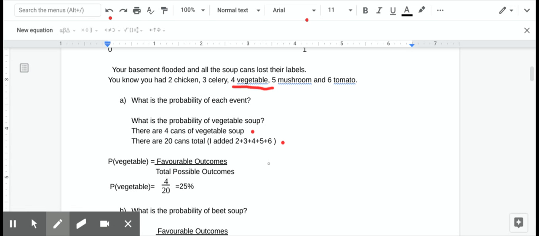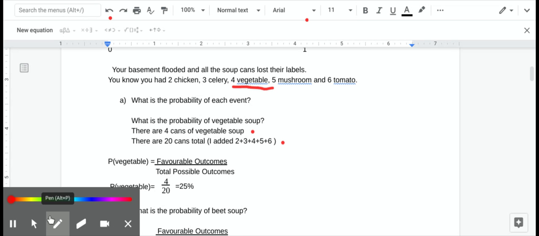So if we keep our information, my number one favorite word, organized, it helps keep our brain organized. So we have the probability of vegetable soup, favorable outcomes, and I looked up here at my graph and it told me there were 4 favorable outcomes. So that was 4. And there were 20 total cans, so that's 20 possible outcomes. So if I was just going to blindly choose one of those cans of soup, I have a 25% chance of getting vegetable. Now, that also means that I have a 75% chance of not getting vegetable. But you see my point.